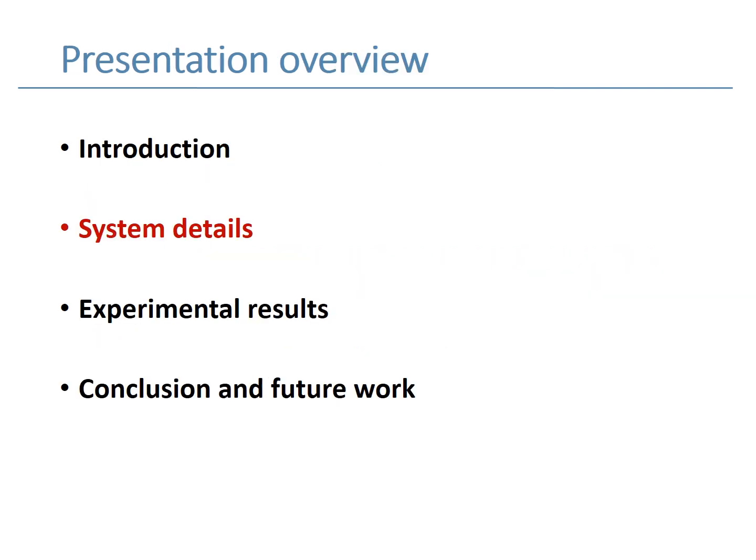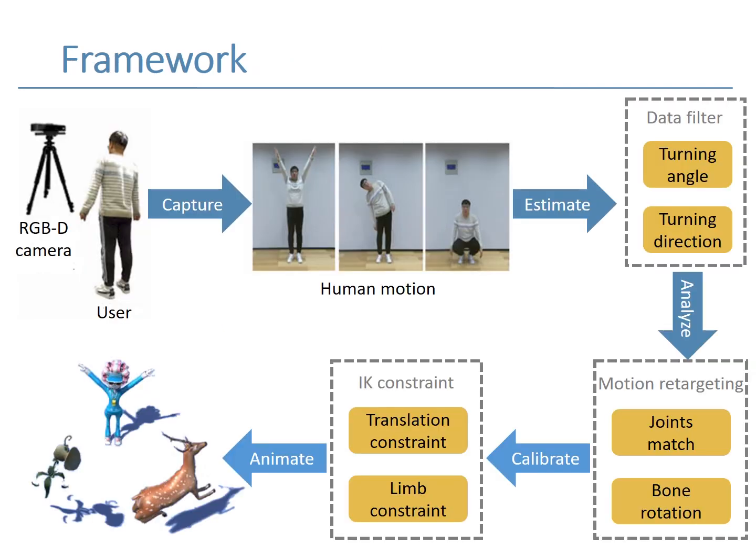Now, let's introduce our system details. This figure illustrates our framework. Our framework uses a single RGB-D camera to capture human motion. Then we design a data filter, to estimate the turning angle and turning direction of the human body. Then we employ a quaternion-based method, to retarget the motion to the 3D character. To improve the animation quality, we set up several constraints on the character. Let's first talk about the data filter.